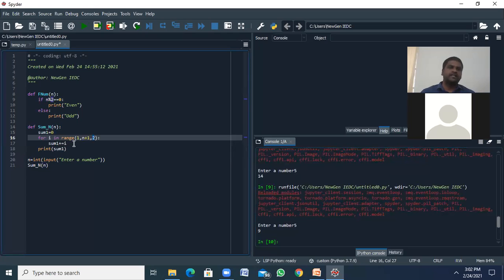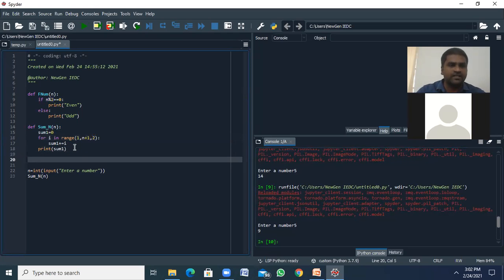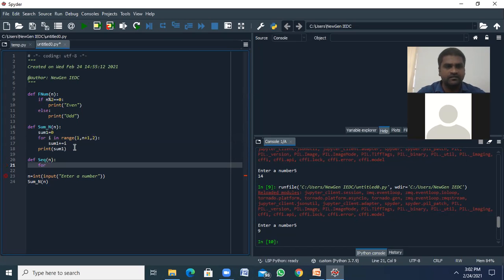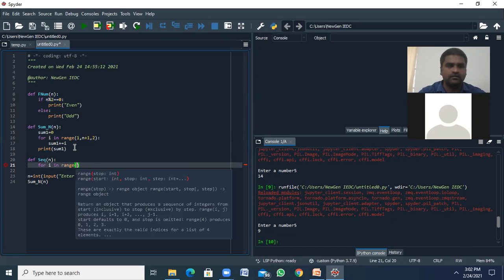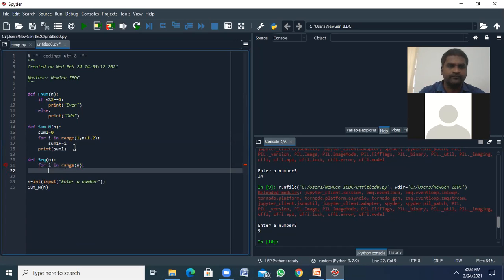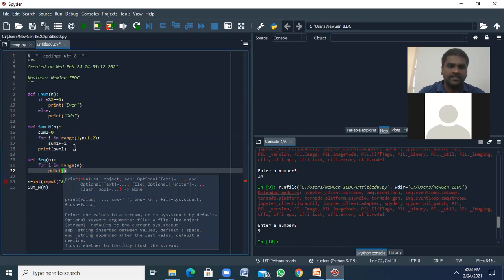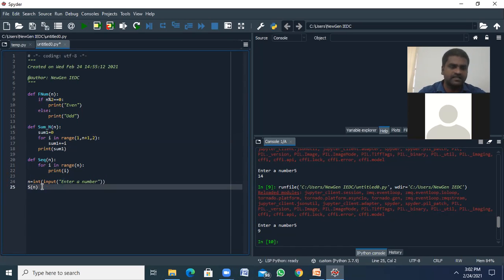Let's say here I'm writing another function: def seq, for sequence printing. I'm printing the sequence using for i in range of n. Simply I'm printing the value, whatever the range I have. I'm changing this to seq and accessing another function.